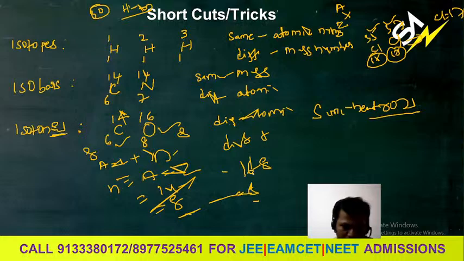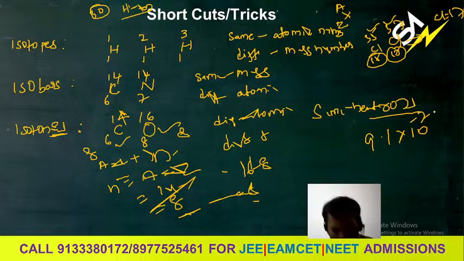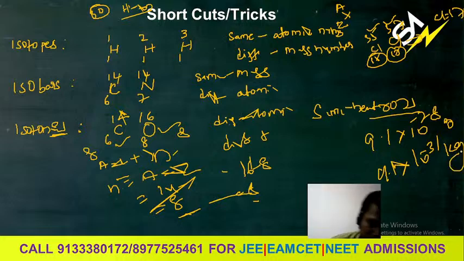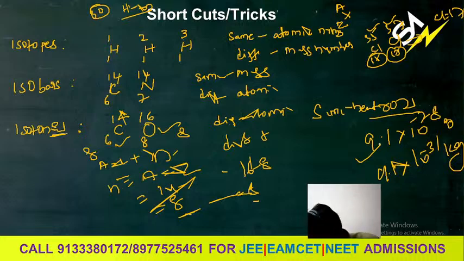Okay? You already know the mass of the electron. What is the mass of the electron? 9.1 into 10 to the power of minus 28 grams or 9.1 into 10 to the power of minus 31 kilogram. This is very, very important, you have to remember, because in some questions they will ask the mass numbers. So you will practice these isotopes, isobars and isotones from the examination point of view.